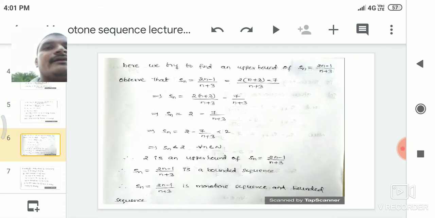Next slide. Here we try to find an upper bound of Sn equal to (2n minus 1) by (n plus 3). Observe that Sn is equal to (2n minus 1) by (n plus 3). Here the numerator can also be written as 2 of (n plus 3) minus 7. So here minus 1 can be written as minus 7 plus 6, so 2n plus 6 minus 7.